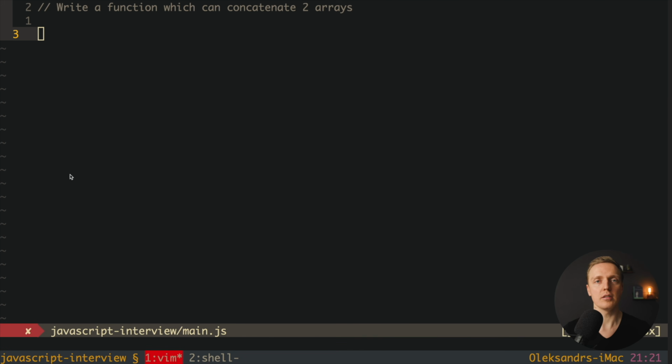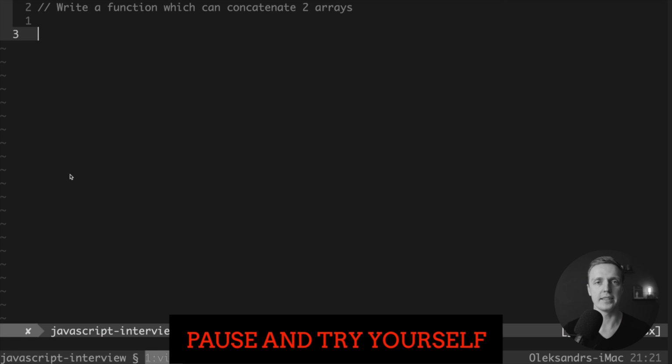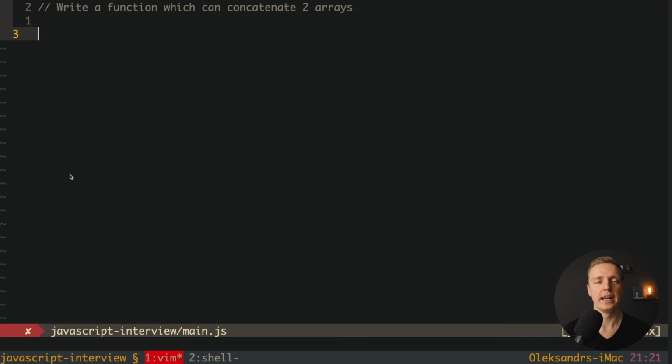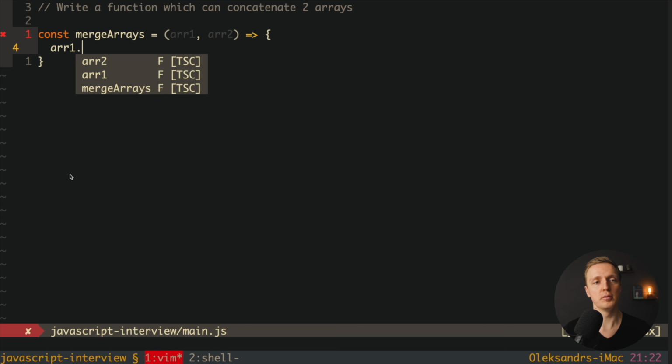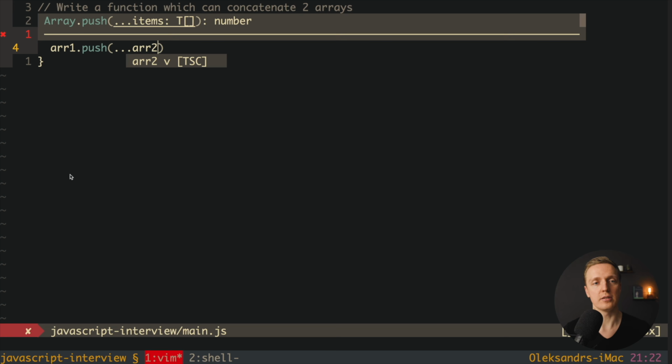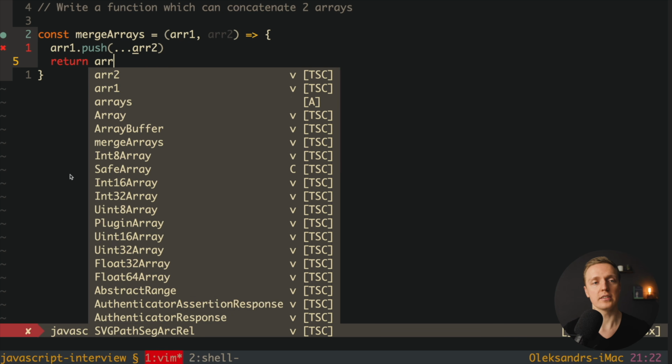We already talked about adding elements to the array and why push is not always the best approach, but you might also have a similar question. For example, here we have a task: write a function which will concatenate two arrays. And actually you might use push here and it will be a wrong answer. This is why you can write a function merge arrays, and here we're getting two arrays, for example array 1 and array 2, and you might write array 1 push, and use spread of array 2. And after this you can just return array 1.